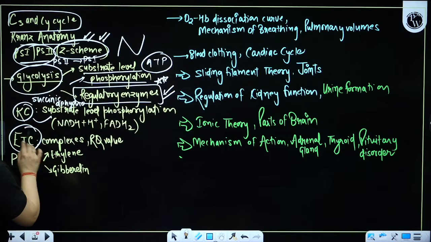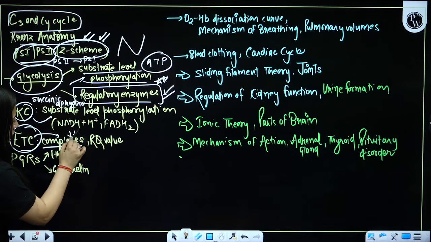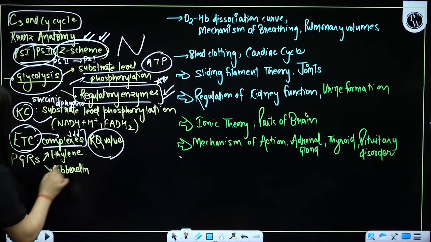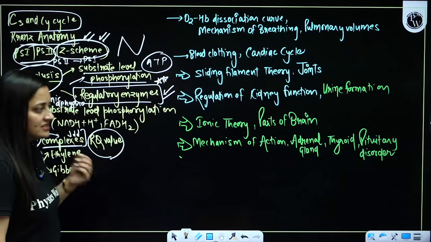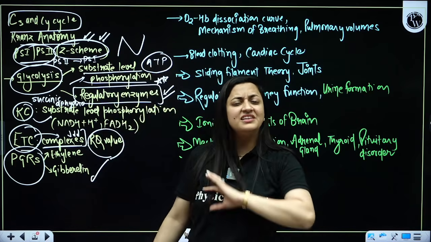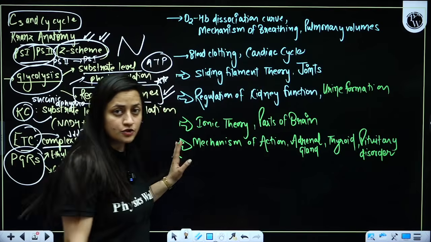Then electron transport chain, it is lengthy, sometimes you are not able to understand that, so kindly focus on the complexes, which one is 1, 2, 3 and 4 like this, then comes RQ value. In PGRs, discoveries are important, read about them. Ethylene and gibberellin for this particular year are very, very important, stick to the NCERT.